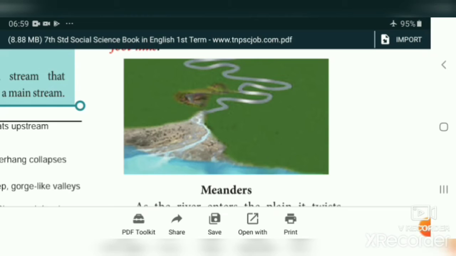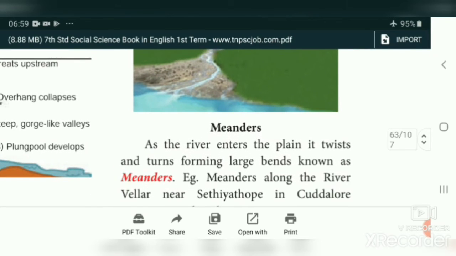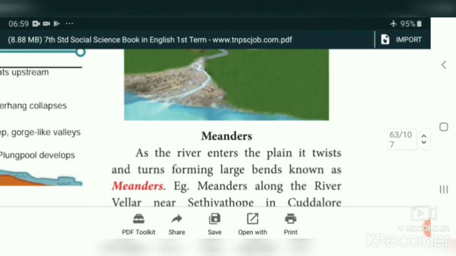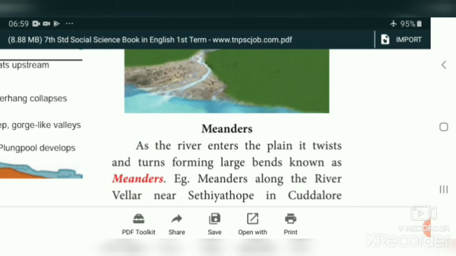And students, this river seems to have some bendings. You see some S-shaped rivers here, isn't it? This is what we call meander. As the river enters the plain, it twists and turns. You see here, when the river enters the plains, the green shaped area we call plain, it twists and turns. So many bendings are here. This is what we call meander. Example, meander along the river Vellar near Sethiyathope in Cuddalore.